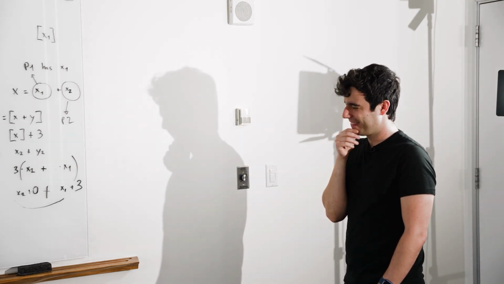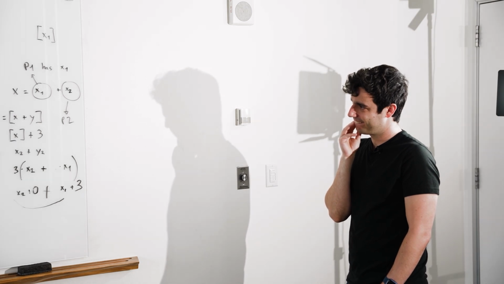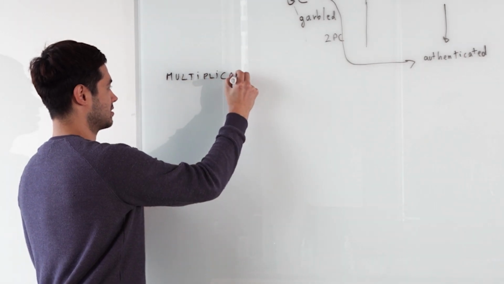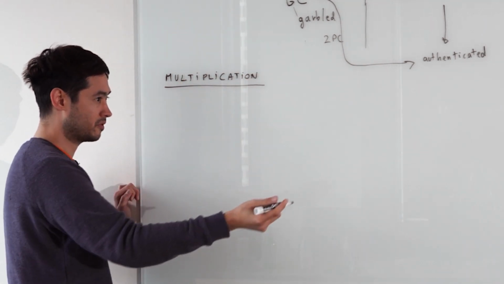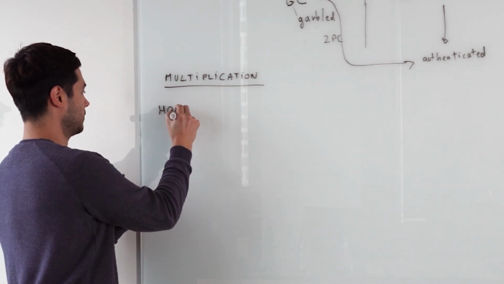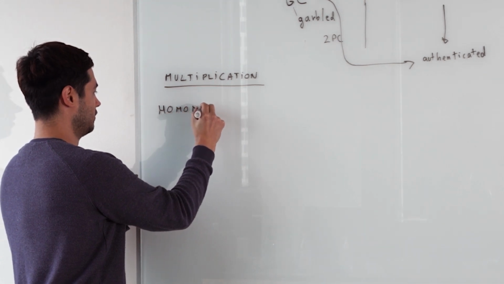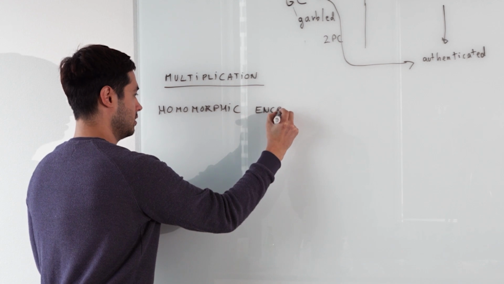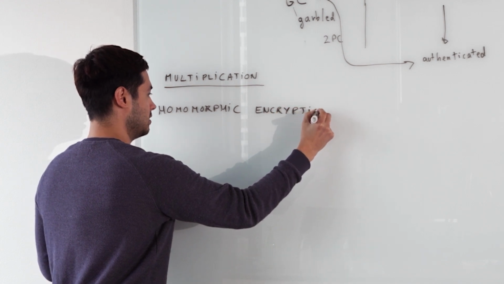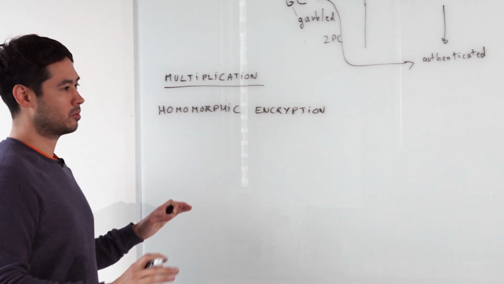So now multiplication, we enter a new chapter, and that's kind of going to suck a bit, but there's one way: homomorphic encryption. And what is homomorphic encryption?